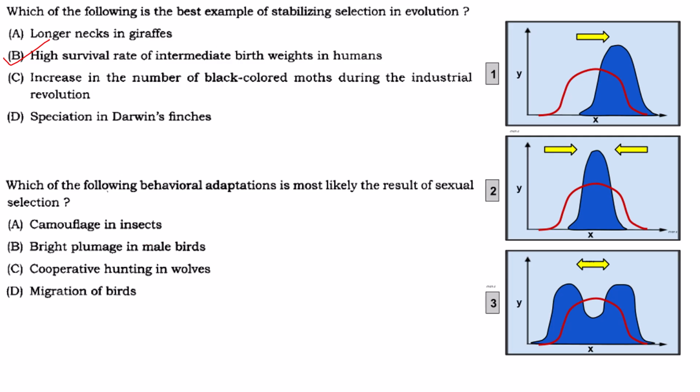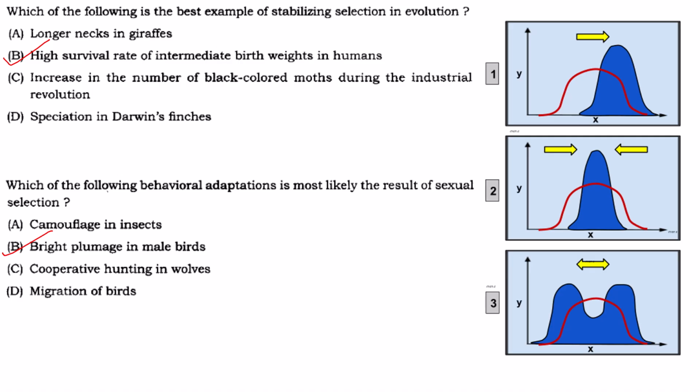Bright plumage in male birds, yes, attraction for the female birds. That cock is having bright plumage, that means he is healthy. Female bird is happy and it will mate with the male bird. So it is sexual selection.